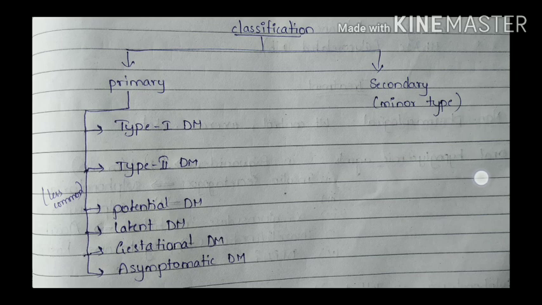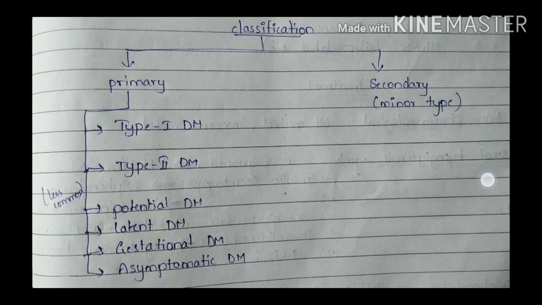And the next one, which is the last one, is asymptomatic diabetes mellitus. In this, the glucose tolerance curve is that of a diabetic patient, but actual clinical symptoms are absent. So these are the very minor types of diabetes mellitus, which are an indication of the occurrence of diabetes mellitus in future.